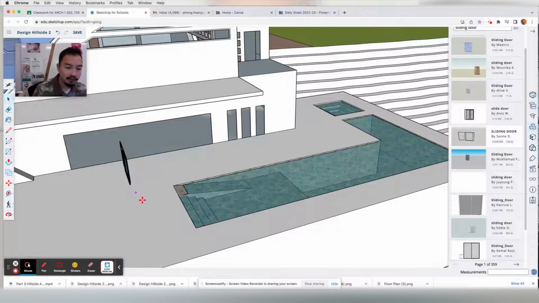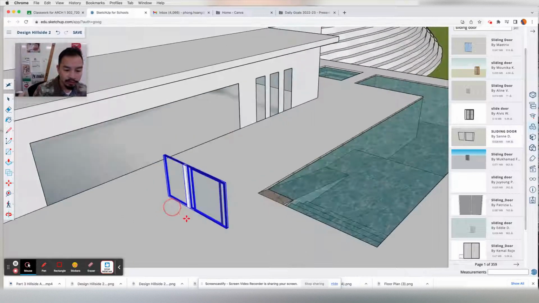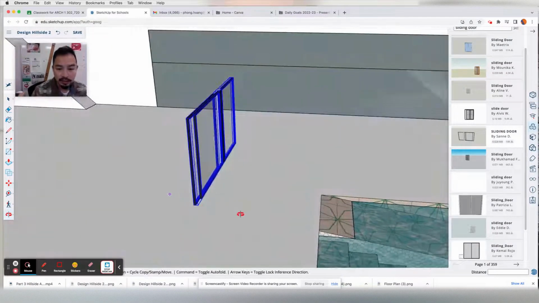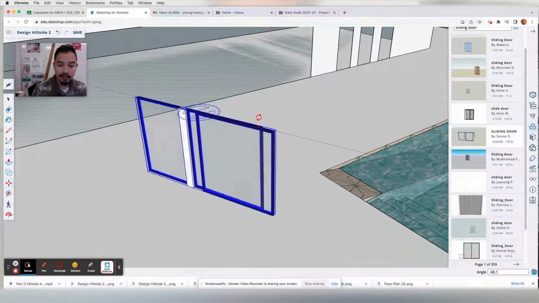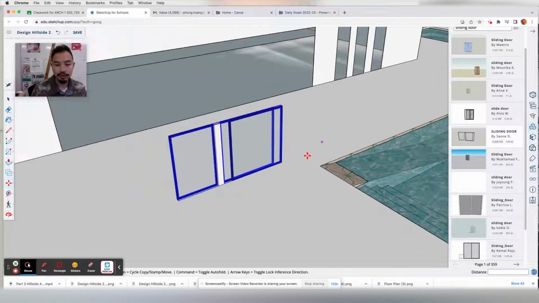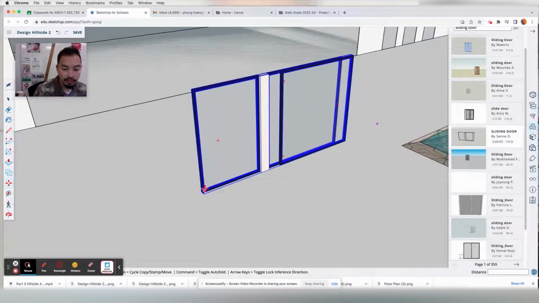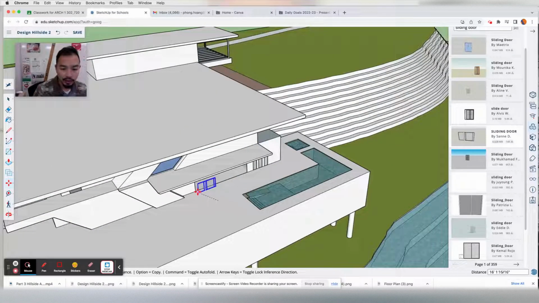First things first, let's figure out what direction I want to rotate it, meaning where's the front? We don't know where the front is. Is it this side or is it the other side? I think with this one, it doesn't really matter. So I'm going to use the move tool now and grab the little red dot on top and rotate it: 0, 90, 180. Make sure you look at the bottom right hand corner to see what degree it is. It should be 0 in this case. And there you go. That's how you know it's perfectly fit. And this is going to be smaller than the frame, which is perfect. I'm going to move it in, grab it from the corner, and drag it to the corner.